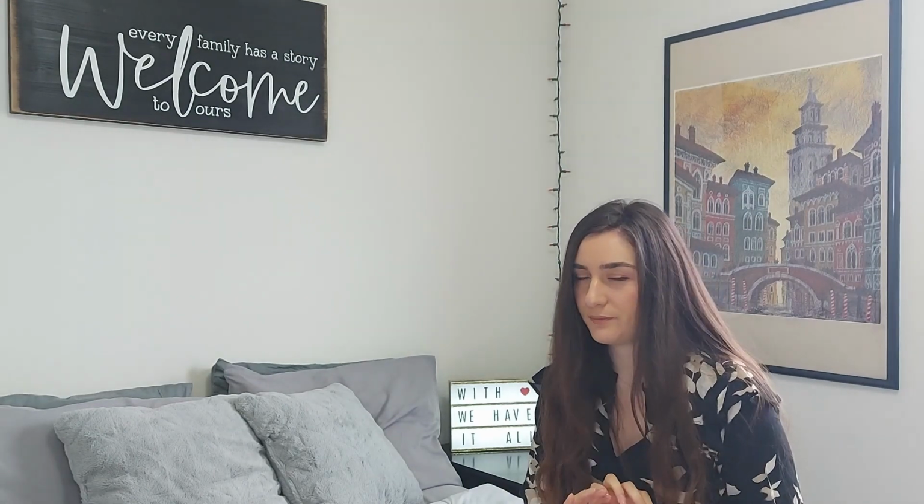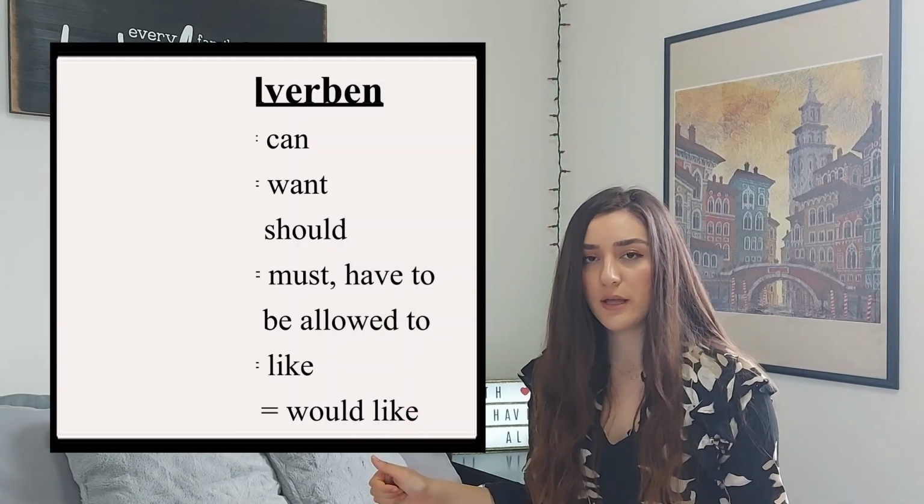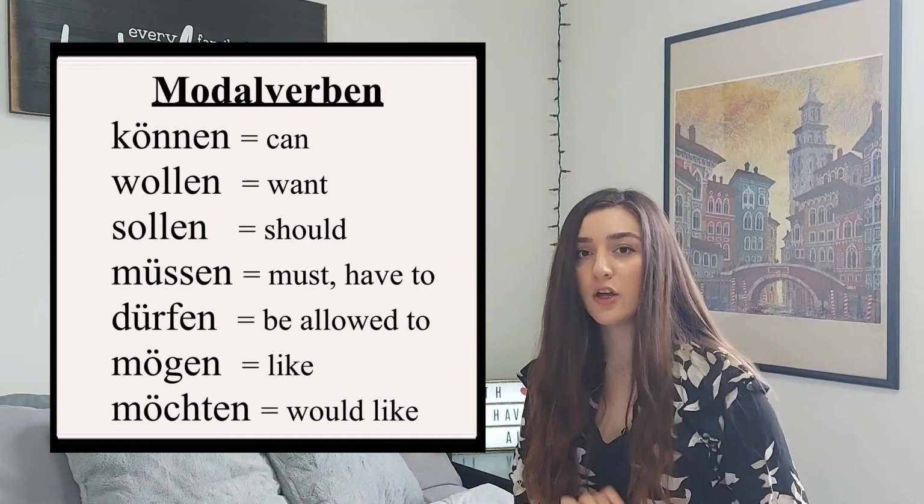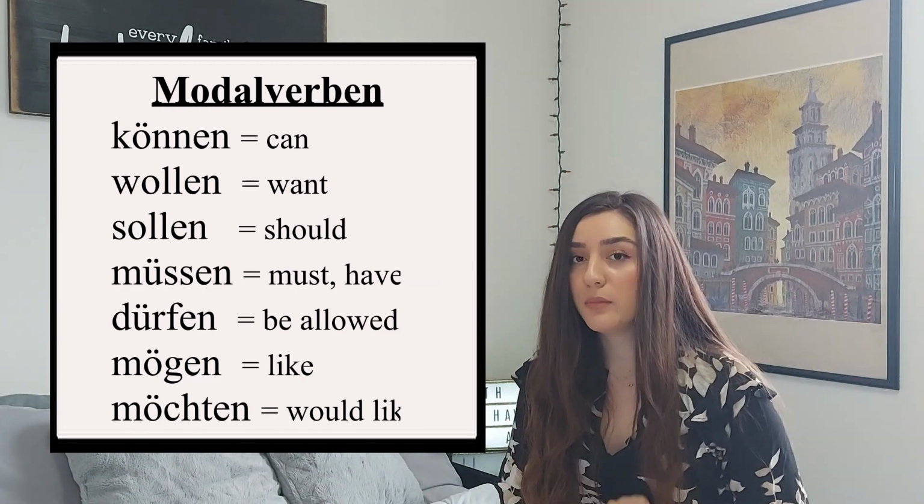Today we're going to be talking about German Modalverben. Modal verbs in German and in many other languages express obligation, ability, possibility, permission, or even necessity. In other words, depending on the modal verb that we use, the content and meaning of the whole sentence could change. So let's take a look at them. We have können, wollen, sollen, müssen, dürfen, mögen and möchten.